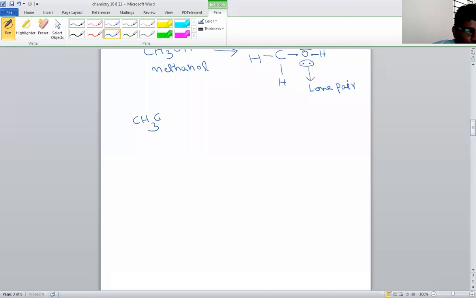CH3, CH2, CH3. Very simple molecule. We have to write the complete structure of this molecule. Write fast. I think everybody can write. All atoms and all bonds must be denoted. Then the structure is called complete structure.